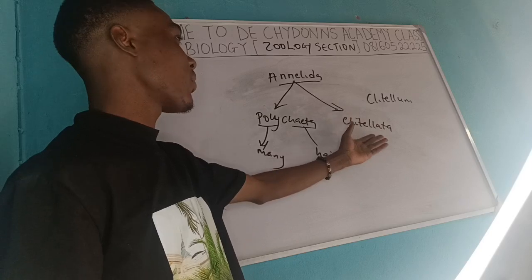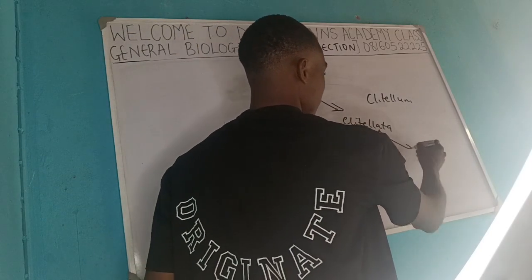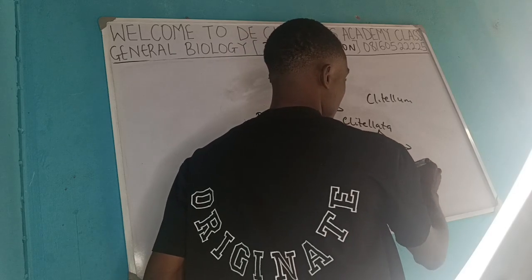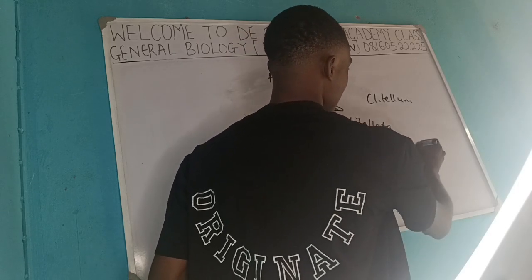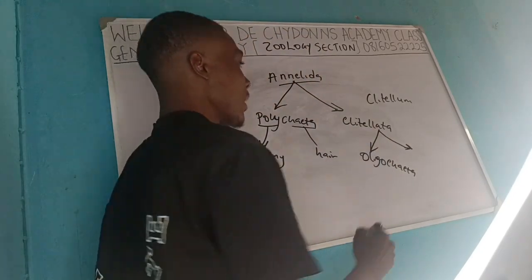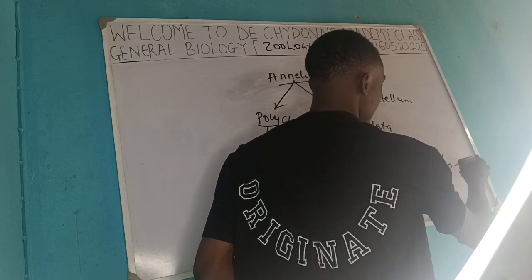Unlike in this one, they don't have much hair. This one can be subdivided into two again. We have the one that they call oligochaeta, which is known to have a few hairs around their body, and the one that we call hirudinea.